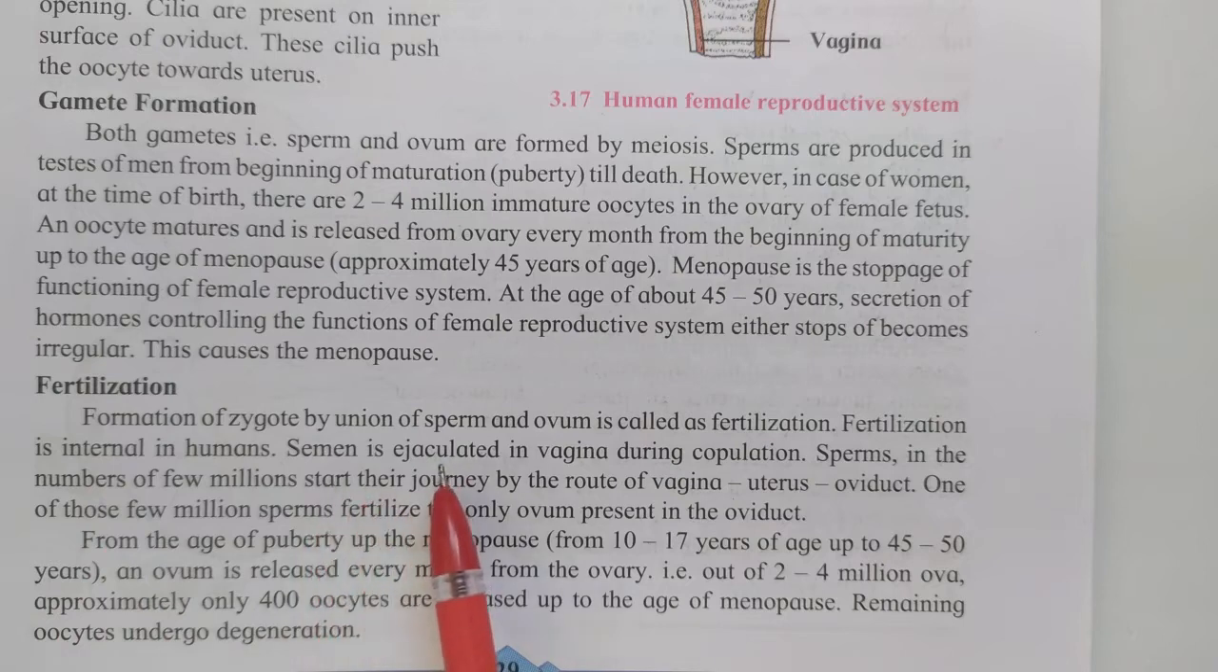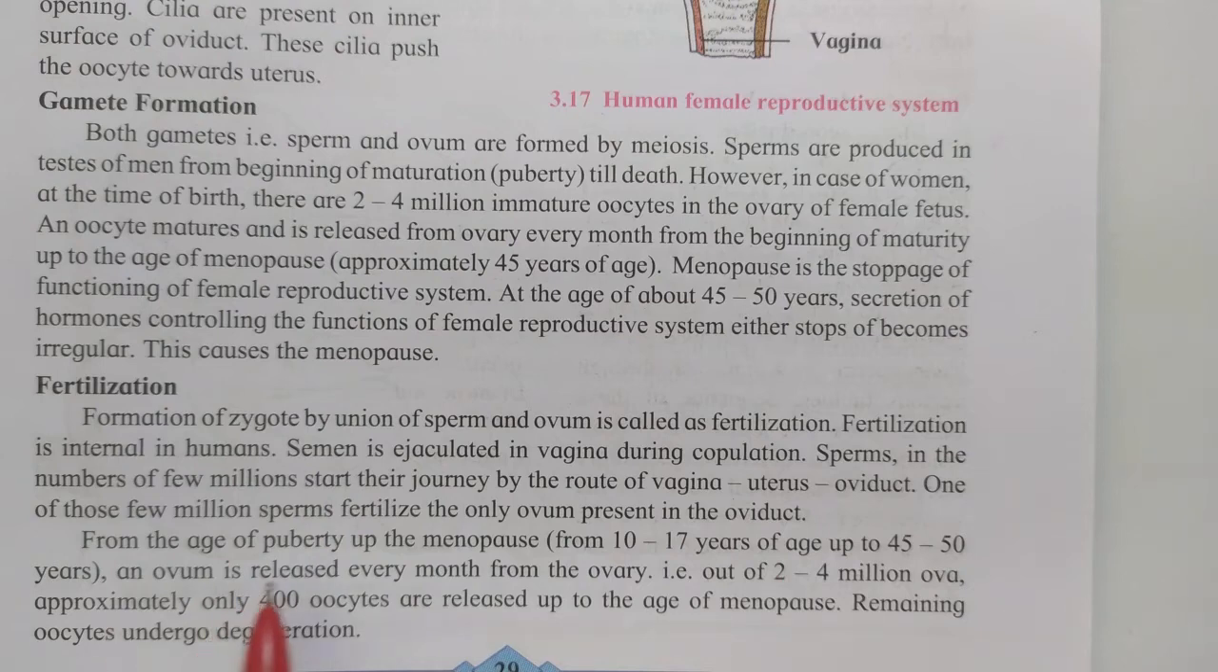Semen is ejaculated in the vagina during copulation. Sperms, in the number of few millions, start their journey by the route of vagina, uterus, oviduct. One of those few million sperms fertilizes the only ovum present in the oviduct.